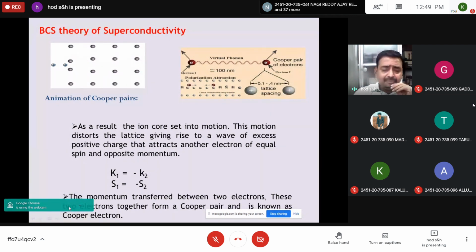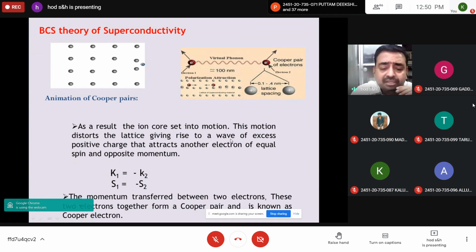Actually, this happens at very low temperature. One electron interacts with the phonon and loses its energy to the phonon. Because of that, the phonon gets distorted. But to get stability, the energy of the phonon is given back to the second electron. So what is the effective loss of energy of the Cooper pair? It is zero, because the first electron loses its energy to the phonon, and the same energy is given back to the second one, so the net loss of energy is zero. With the same momentum and speed in the opposite direction, this excess wave is imparted to the second electron. So the momentum is transferred between the two electrons via this lattice phonon.